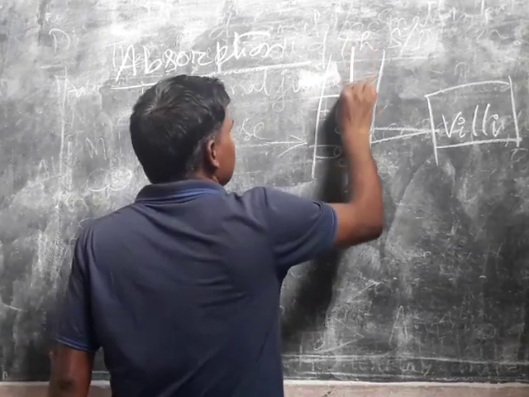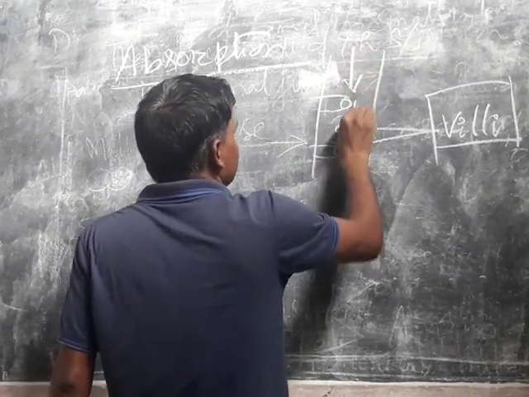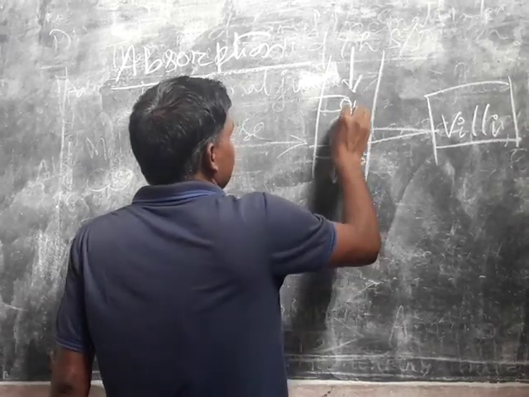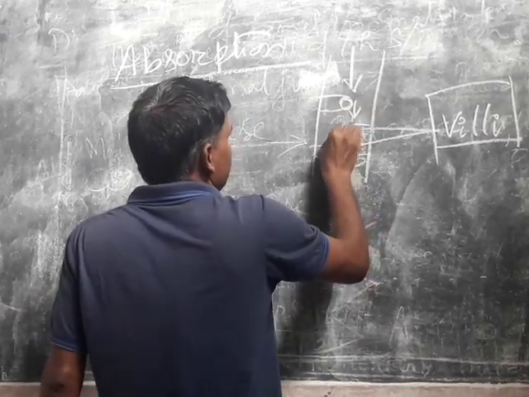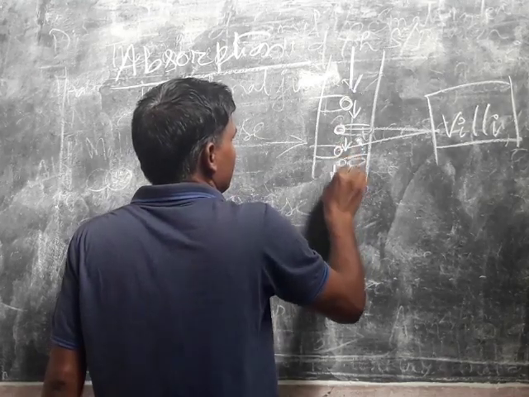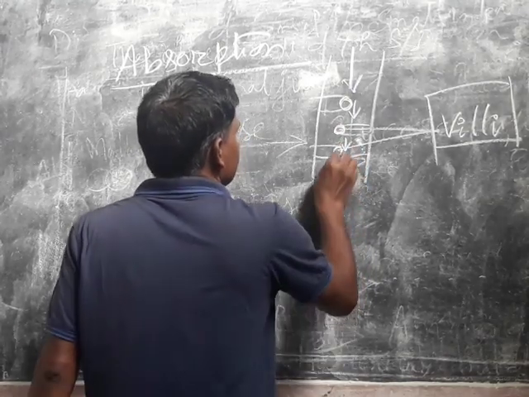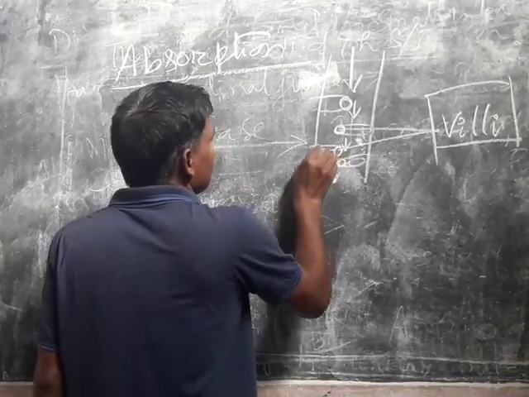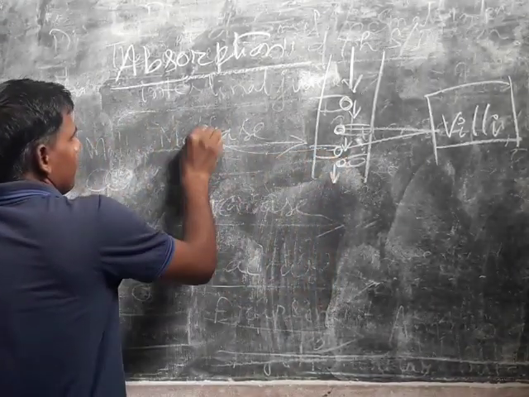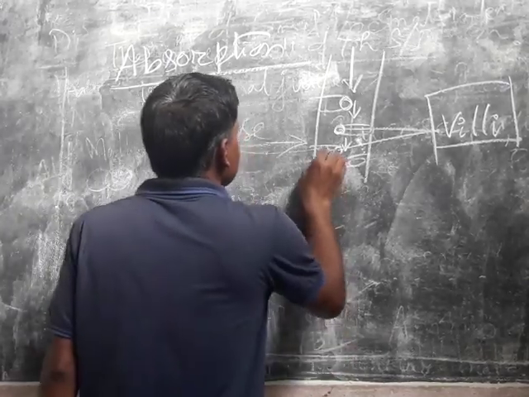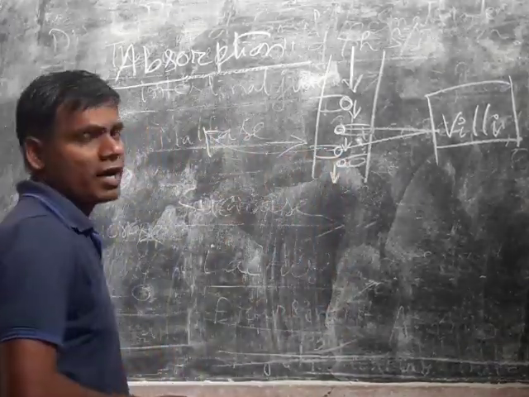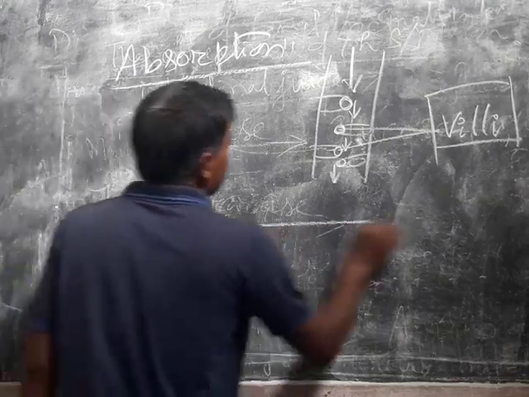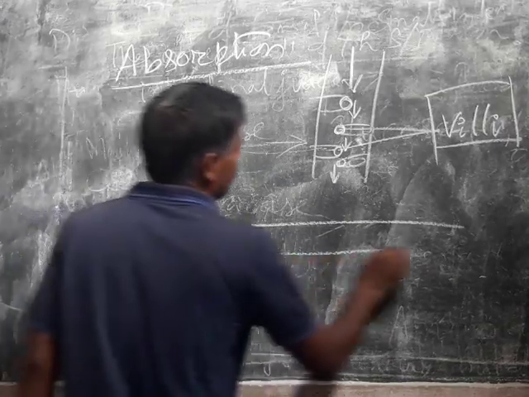When digested food passes through the small intestine, these villi suck the digested food and it mixes with blood, and through blood vessels it reaches different parts of the body, and this is the absorption of food.